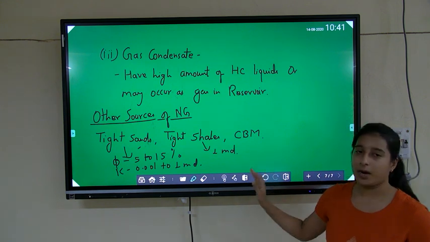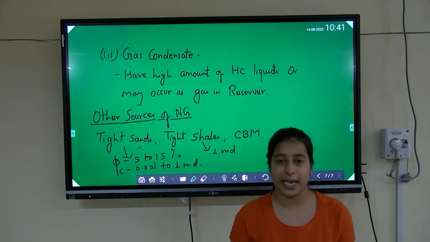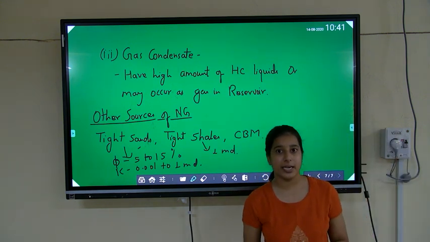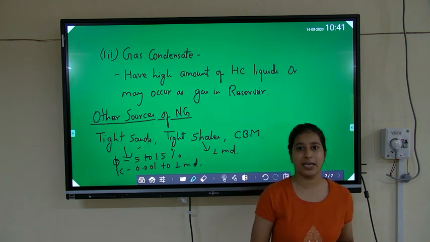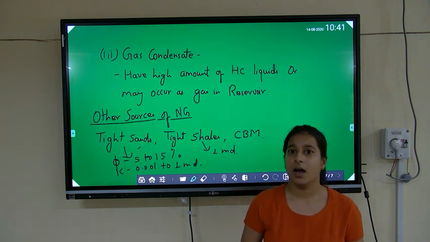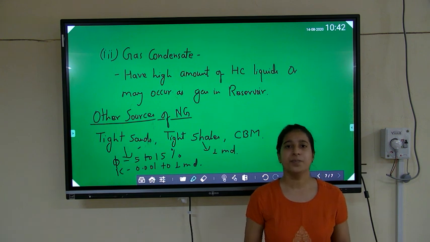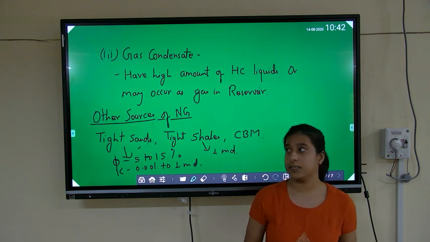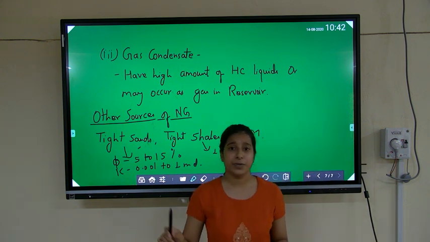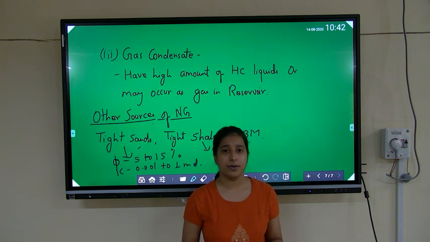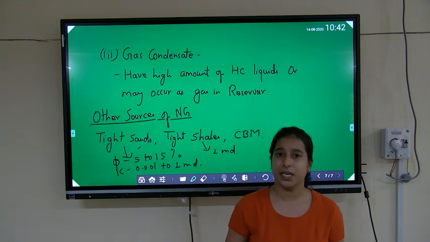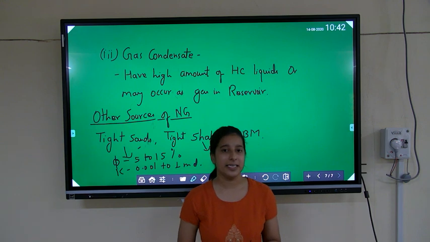So that's all about this. What is natural gas? Where can we find natural gas? What are the features of natural gas? Its origin and its occurrence. So that is all about this. In the next class, we are going to cover the fundamentals of phase behavior of natural gas and its equation of state.